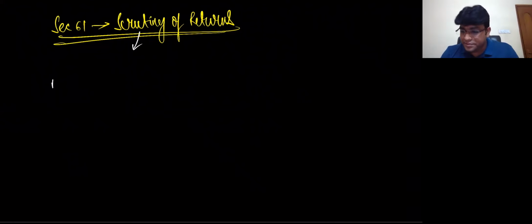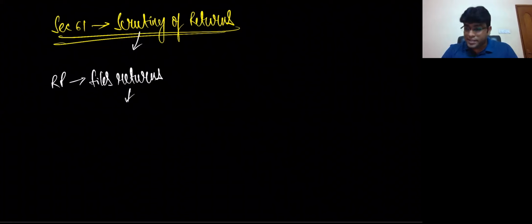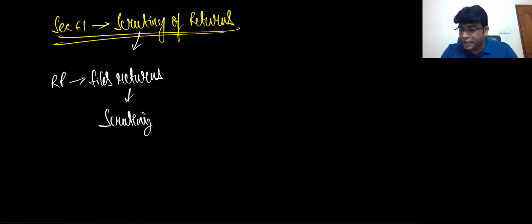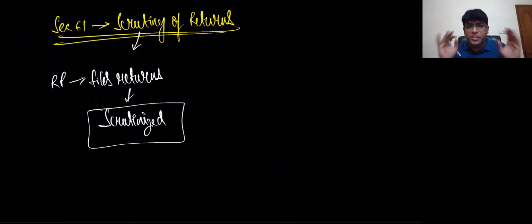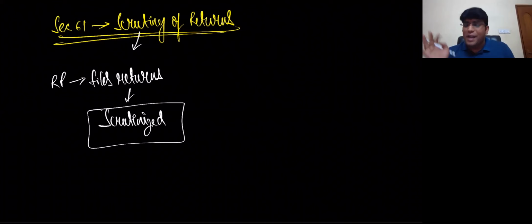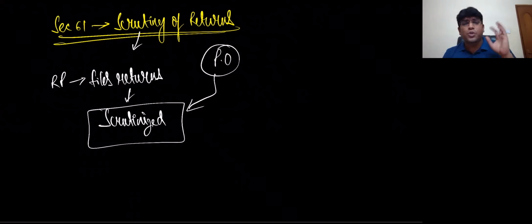So basically what happens is, the registered person files what? Returns. These returns are basically scrutinized. The straight fundamental fact is very clear that the returns we file are scrutinized. Now, a doubt can come to a student's mind: sir, whose returns will they scrutinize? It's not specifically mandated in the law that if turnover is more than 20 crores, we will check everything, or turnover less than 20 crores, we will check half. Nothing like that is there in the law. The proper officer can randomly select any return and start scrutinizing.